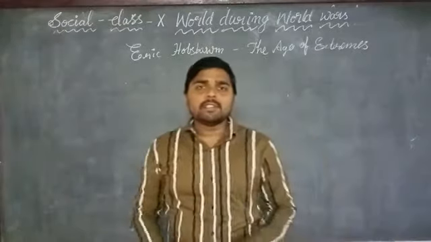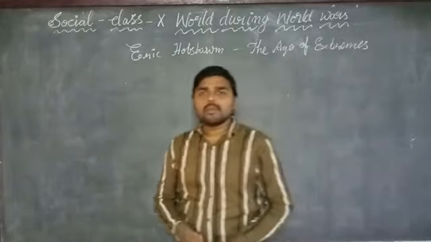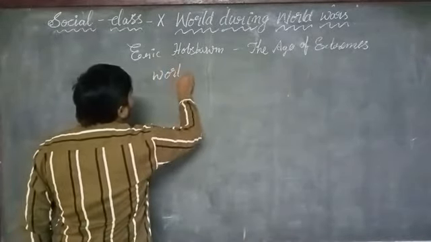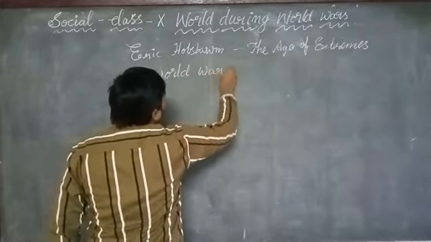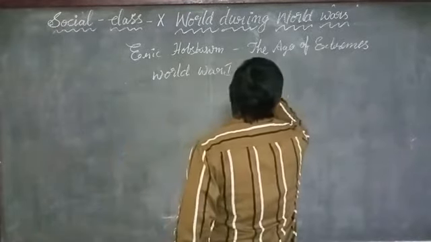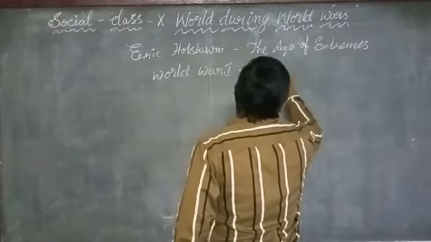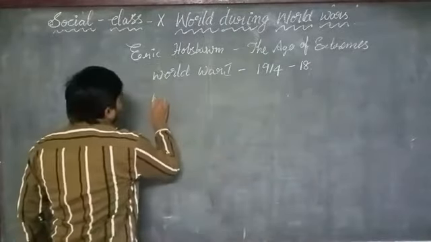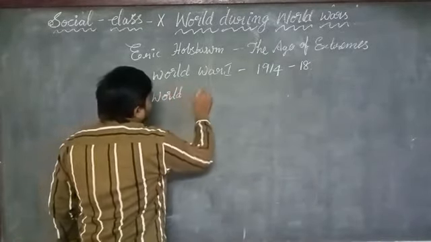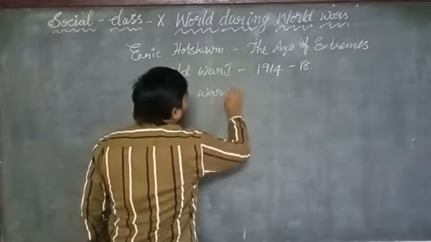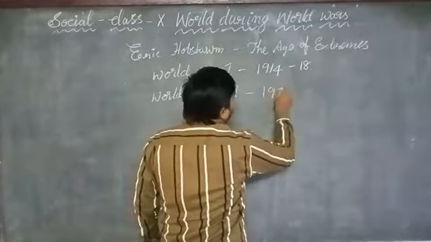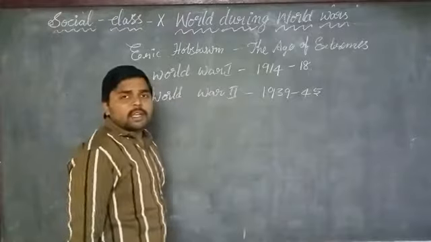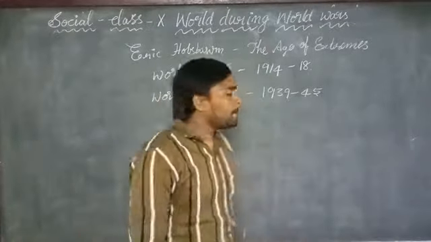Now, when did World War I happen? In between 1914 to 1918, World War I happened. The World War II happened in the years 1939 to 1945.